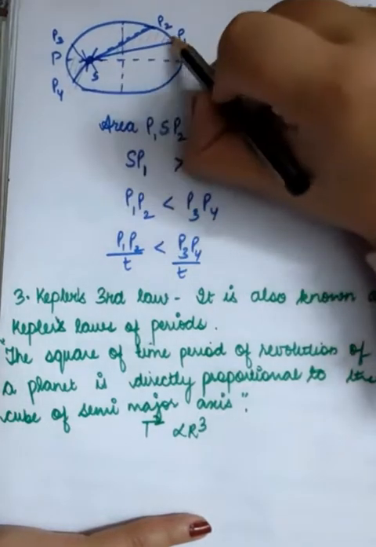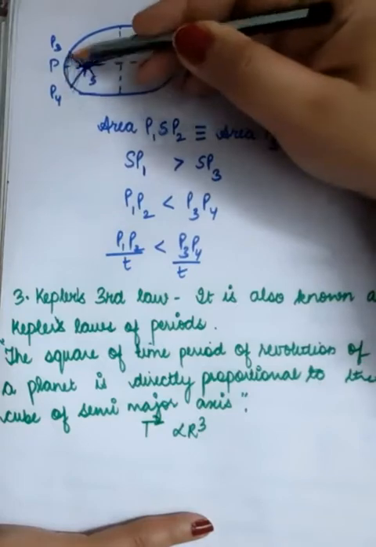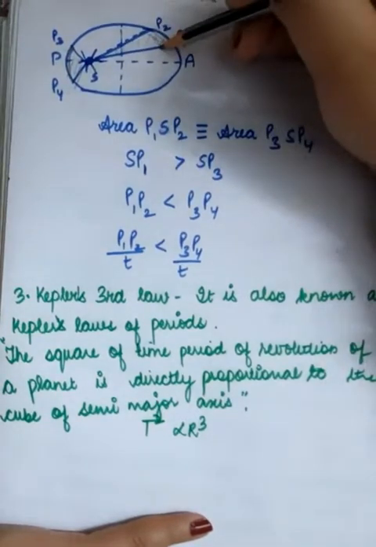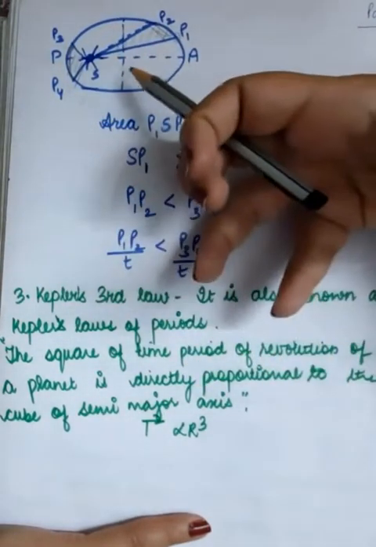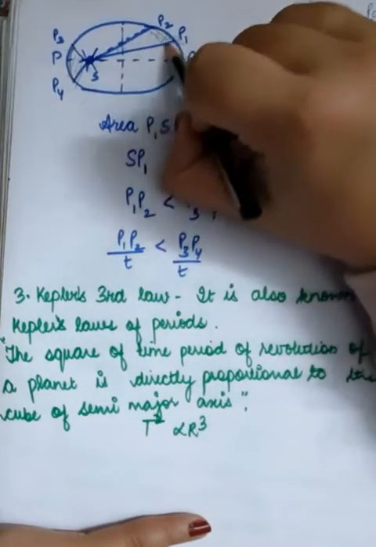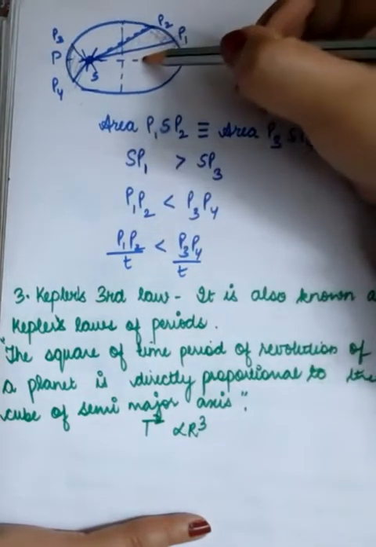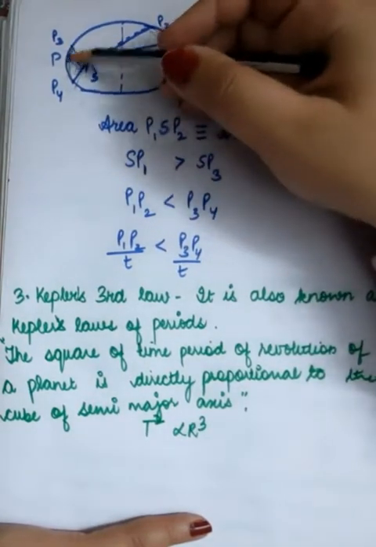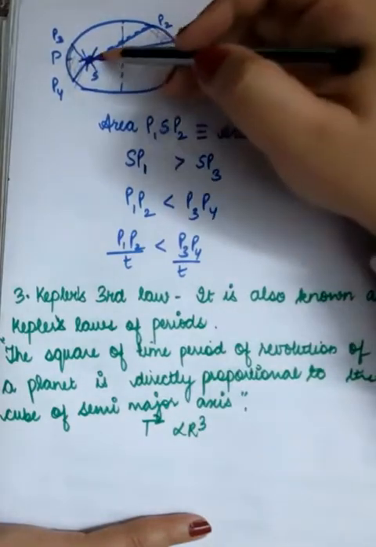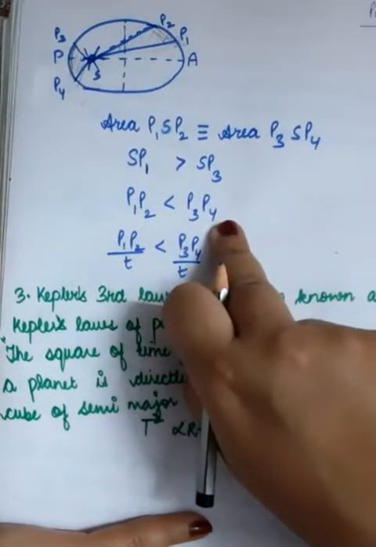If the distance SP1 is greater than SP3, then this arc is smaller so that the area is constant. It doesn't matter that this distance is higher; we were expecting a larger area on this side, but no, this other arc is greater and it compensates for the distance, so the total area remains constant.